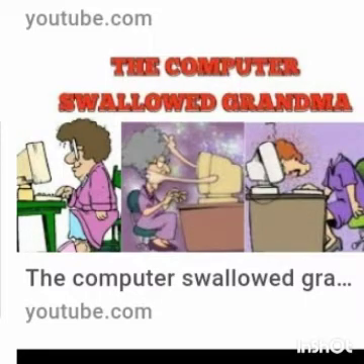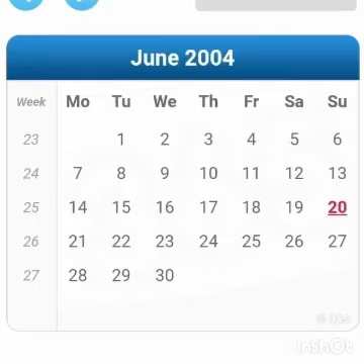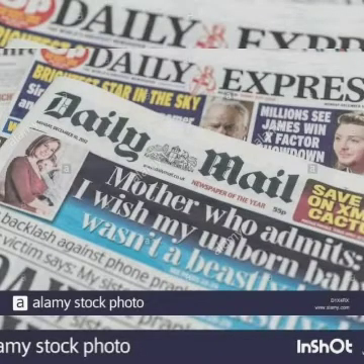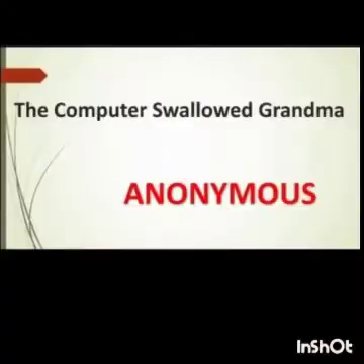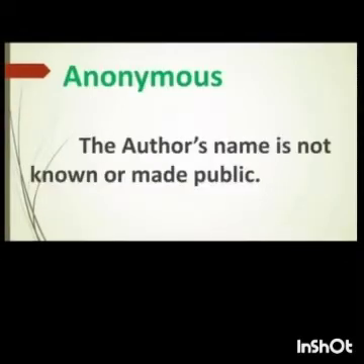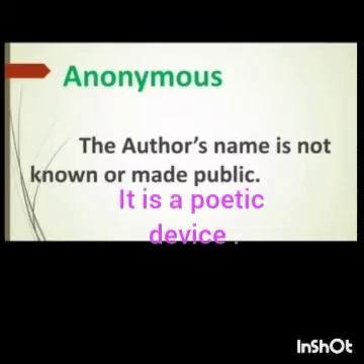This poem was published in the year 2004 in the newspaper named Daily Mail. Children, in which year was it published in the newspaper? Yes, you are right. But the name of the poet was not known. That's why it is written as anonymous. Anonymous means the author's name is not known or made public. So children, we don't know who wrote this poem.